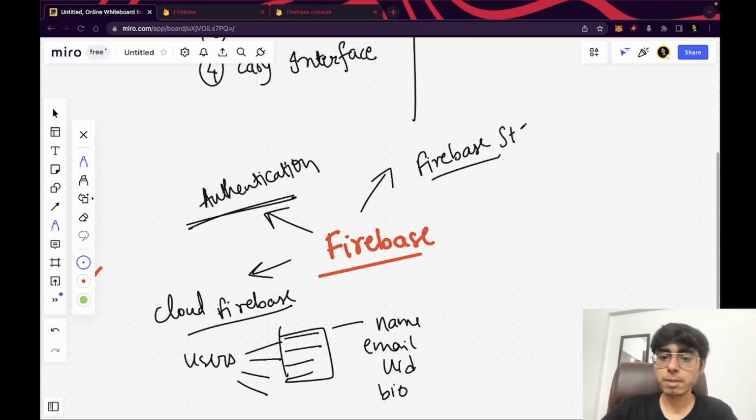So you already have Firebase Storage there. That's kind of a bucket, and you can put your files inside that. Right, you will get a URL, and using that URL you can fetch that data, right?